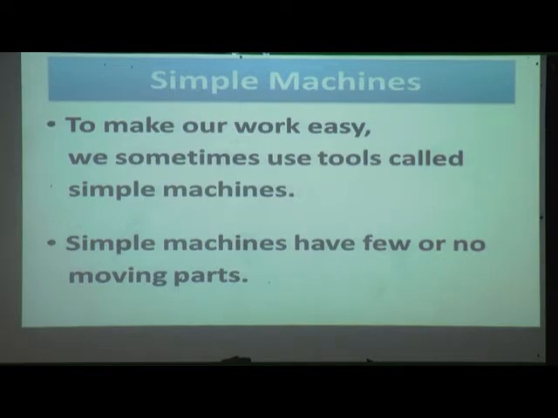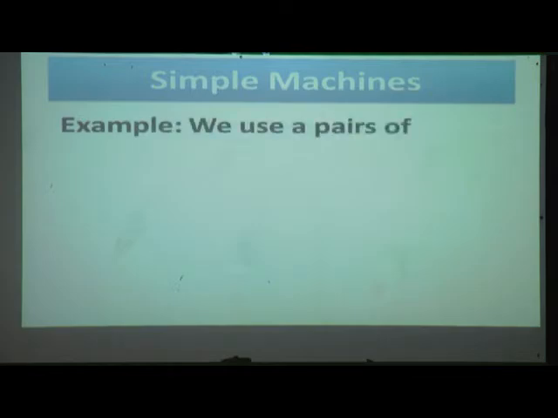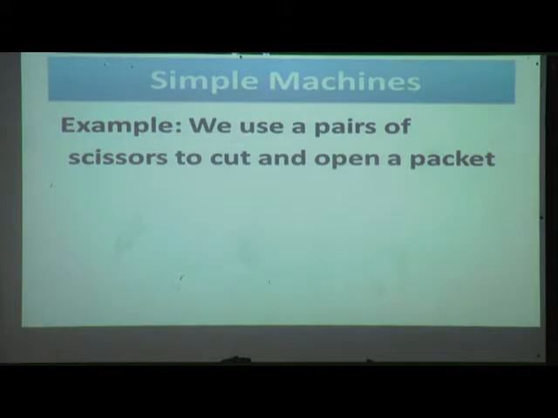There are so many parts moving, but in the simple machines they have few or no moving parts. Example, we use pair of scissors to cut and open a packet of milk. Yes, every day we cut the packet of milk, we use scissors.